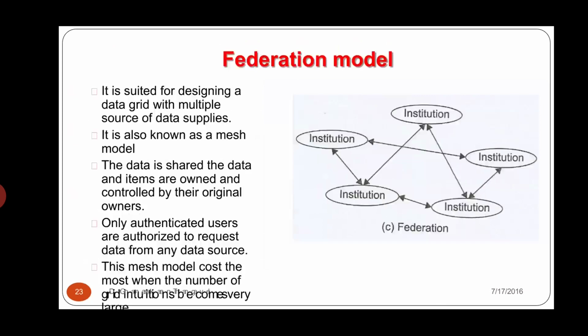And coming to the federation model, what does it exactly do? This model is also known as a mesh model. This data access model is better suited for designing a data grid with multiple sources of data suppliers. Here the data sources are distributed to multiple, many different locations.